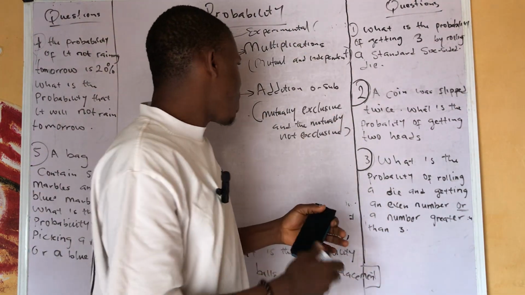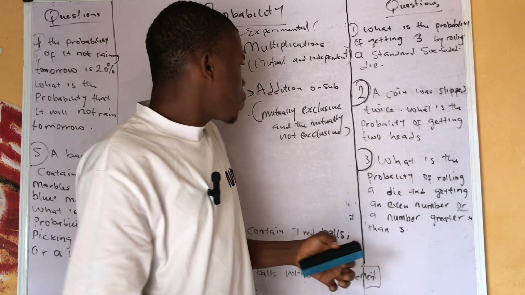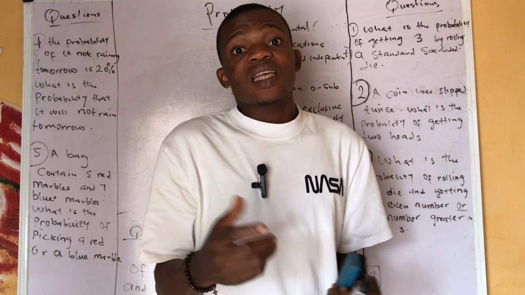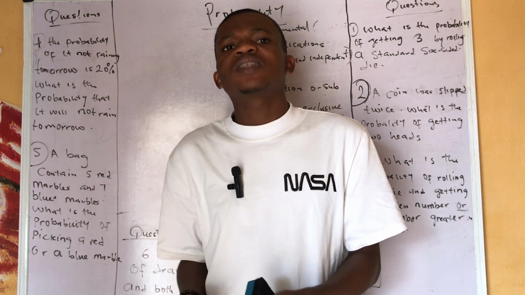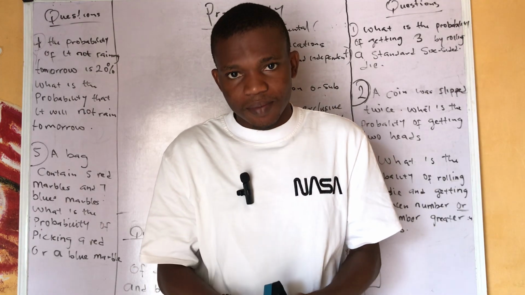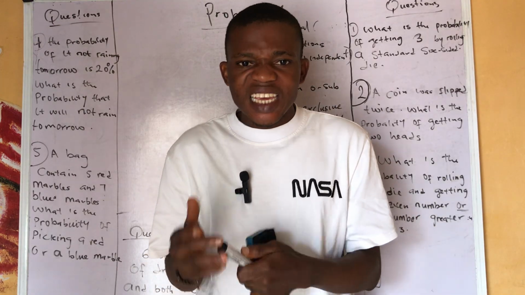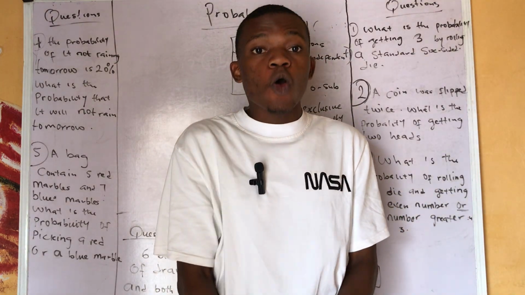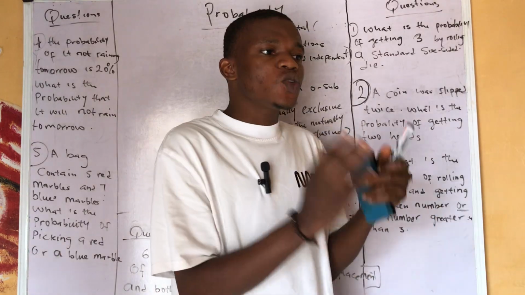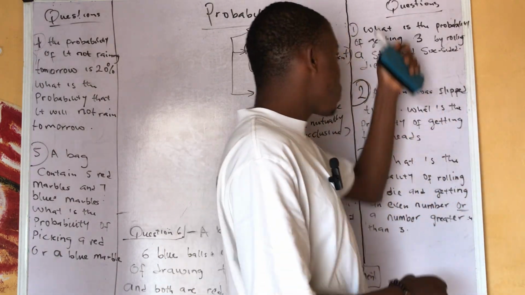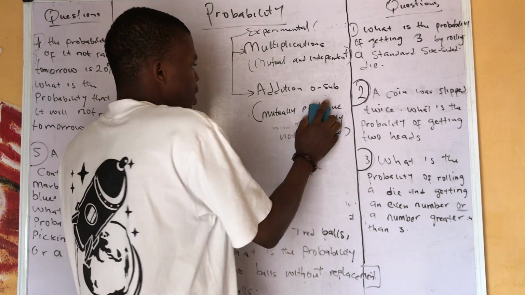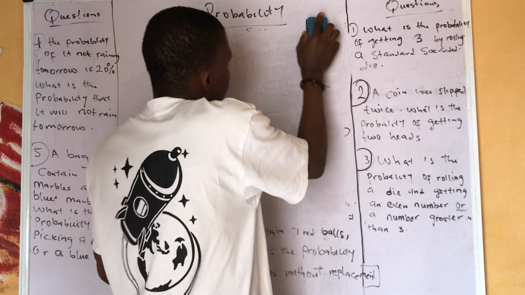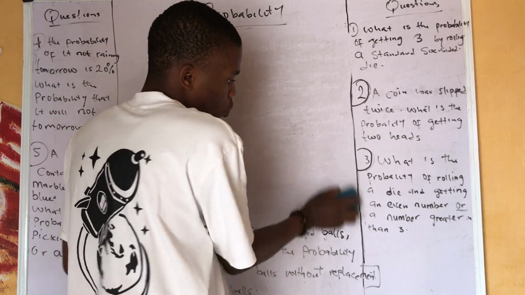Then the dependent, I've explained that. For the addition one, we have the mutually exclusive and mutually not exclusive. Mutually exclusive is simply that the events cannot occur at the same time. The mutually not exclusive shows that the events can occur at the same time. So just know that one. When I'm solving questions on the board, you will have a better understanding of it. You can pause the video and go through it.